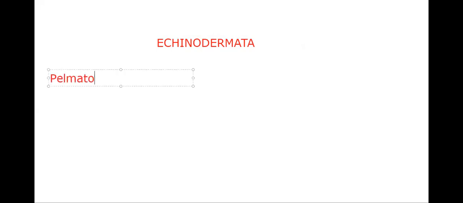The phylum Echinodermata is classified into two subphyla: subphylum Pelmatozoa and subphylum Eleutherozoa.